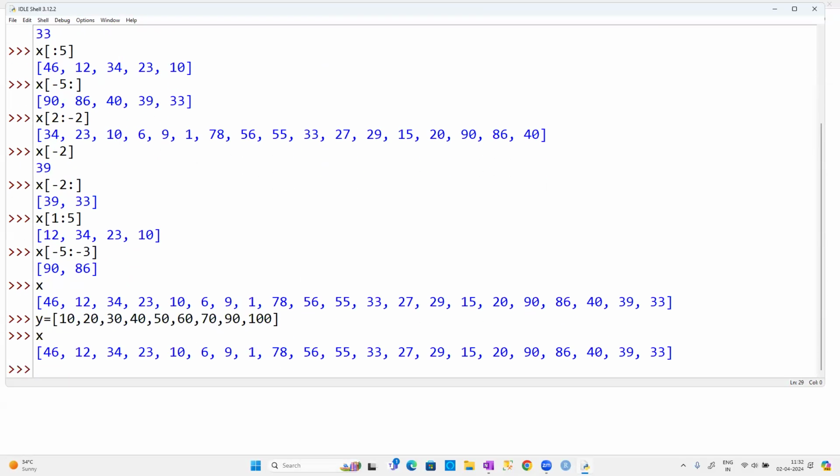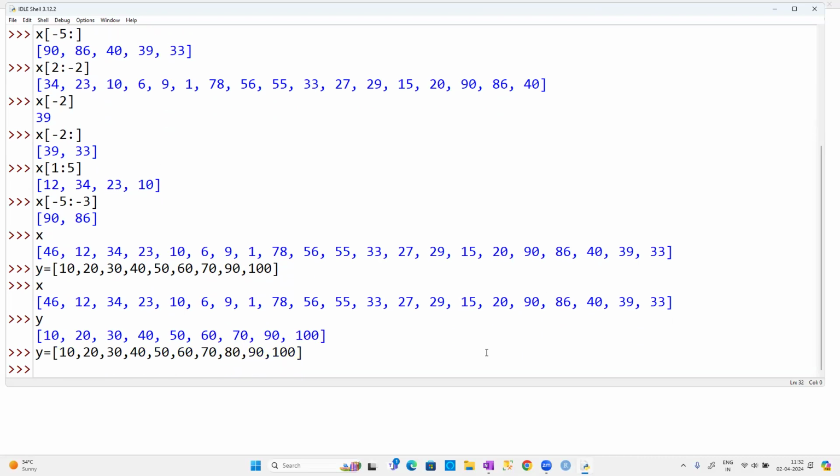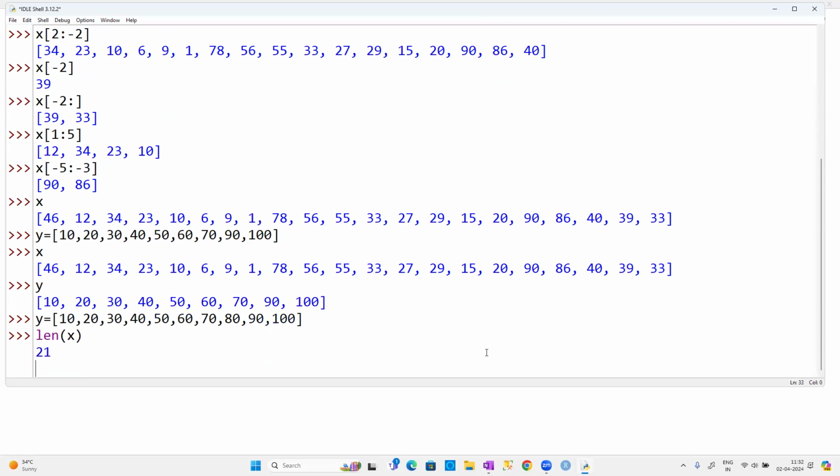This is your x, guys. Sorry, y. What is your y here? You can see very clearly 10, 20, 30, 40, 50, 60, 70. I'll do one thing. 80 was missing, right? So I'm going to add 80 also. So it is going to be 10, 20, 30, 40, 50, so up to 100 we have the values. And what is the length of x, guys? Let me find the length of x. Previously, we had 21 elements.